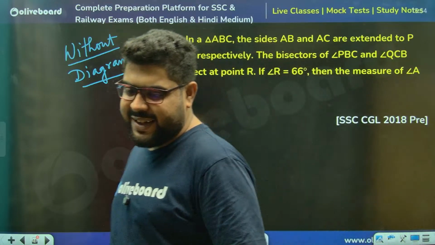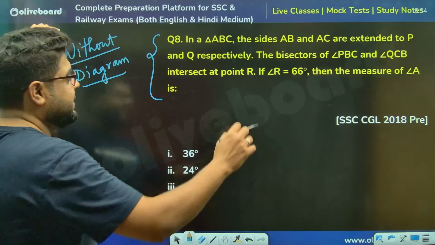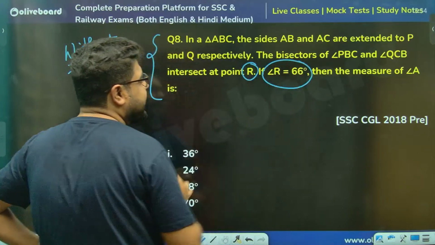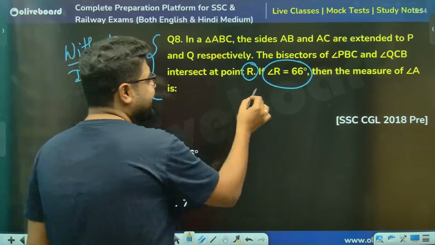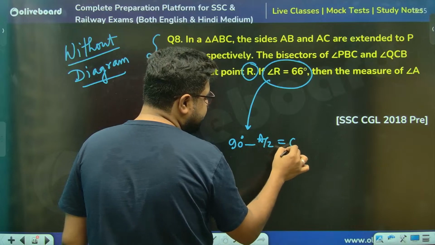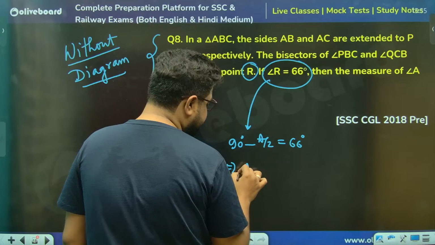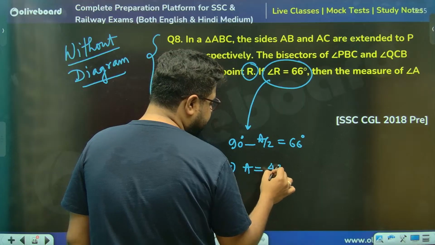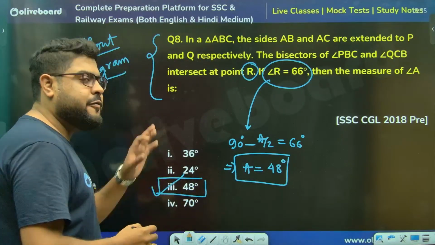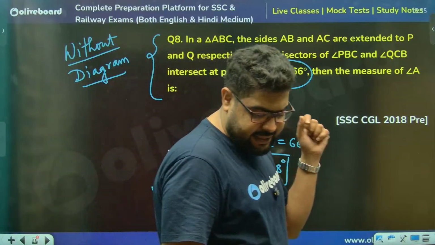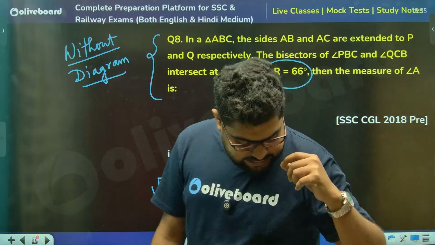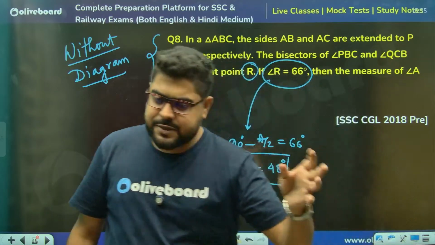Rixi has given the answer, very good. So let's see. PBC, QCB intersect at R, meaning the excenter angle is given. The excenter angle is 90 minus A by 2, and that is given as 66. The rest even a child can say: 24 twos are 48 degrees. Done. Is this clear, everybody? Yes, Pavan, very good. Sheba, absolutely perfect, sister.